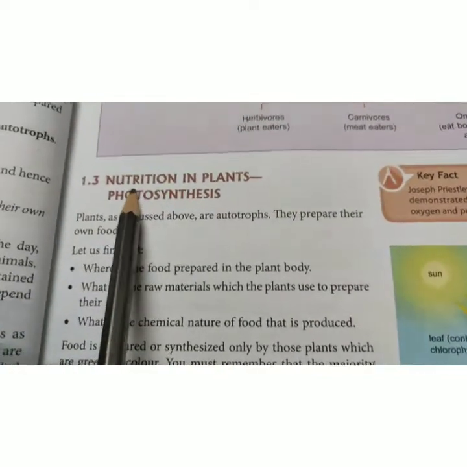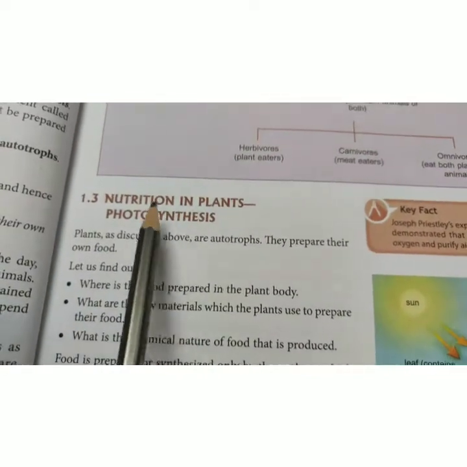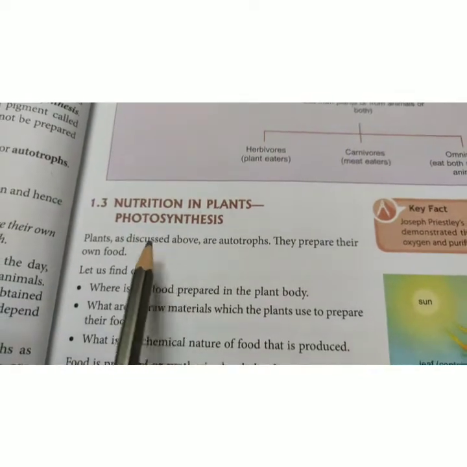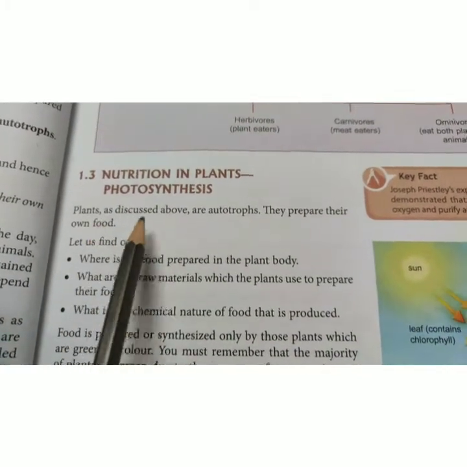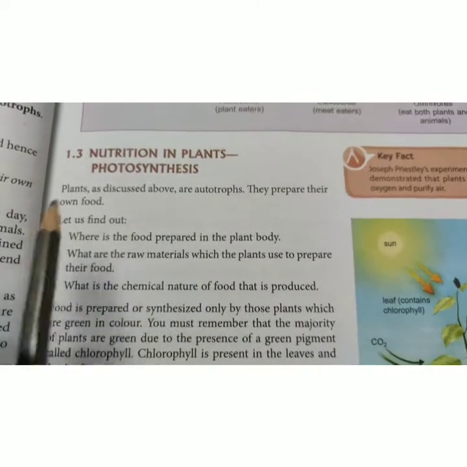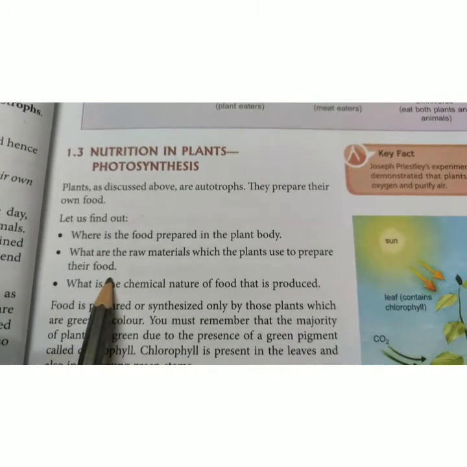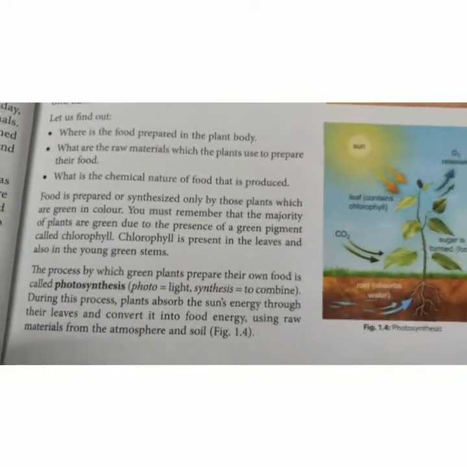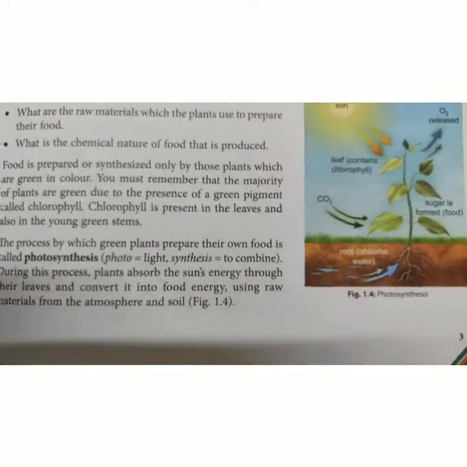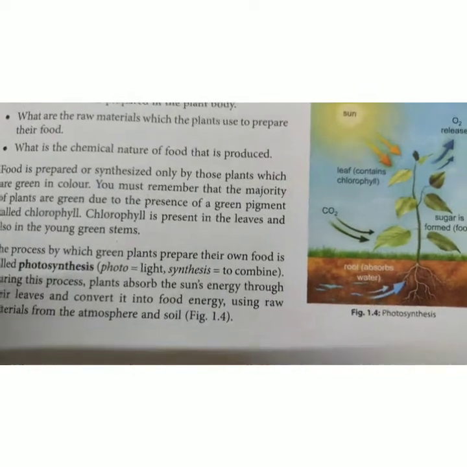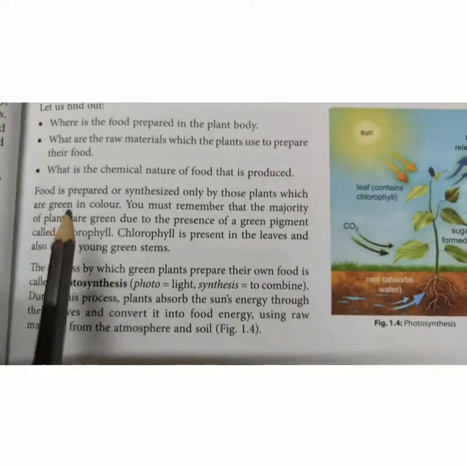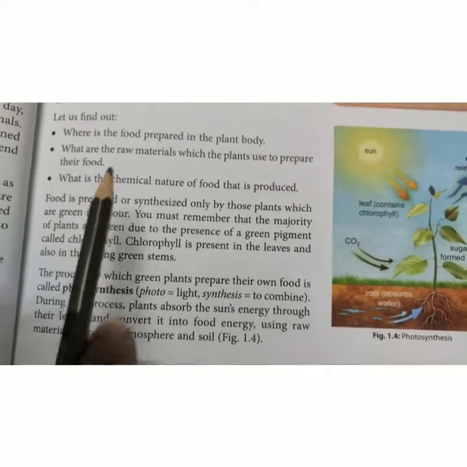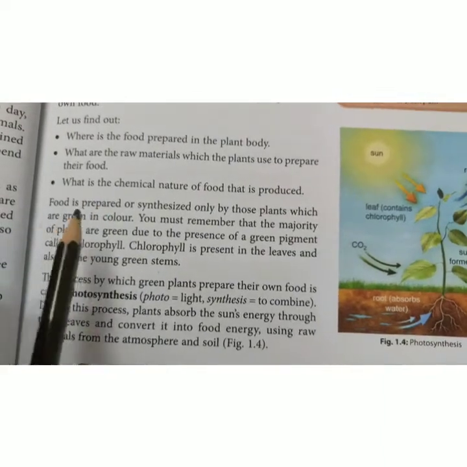Now, the nutrition in plants, that is photosynthesis. Plants, we know they are autotrophs. They prepare their own food. Now, where is the food prepared in a plant? I think you know it's in the leaf. It is in the leaves of the plant that the food is prepared. It is not in the stem, not in the branches, only in the leaf.